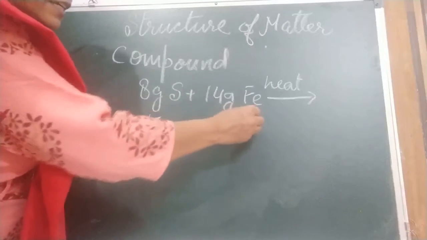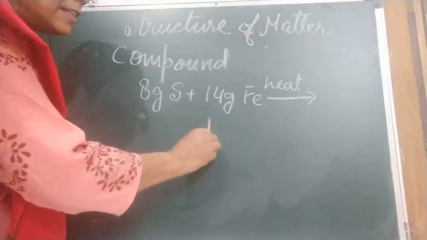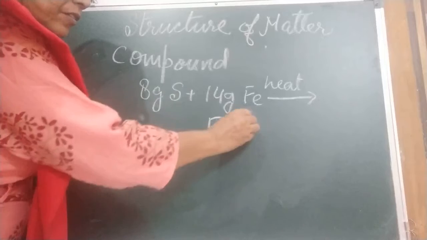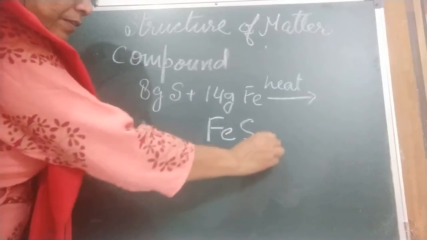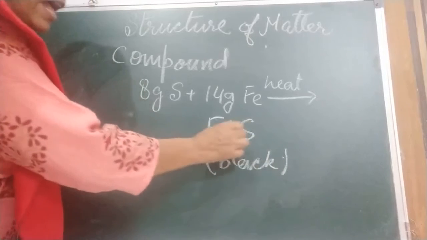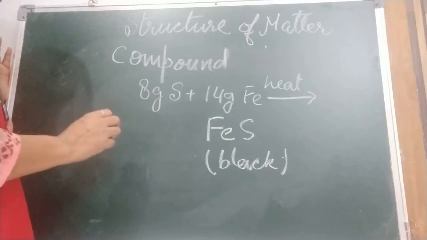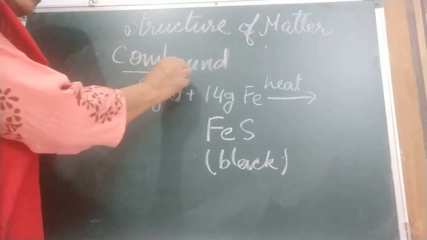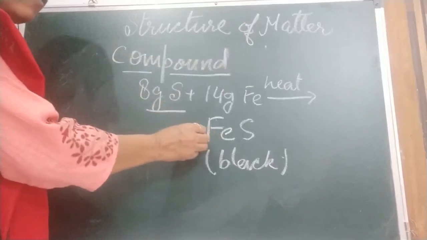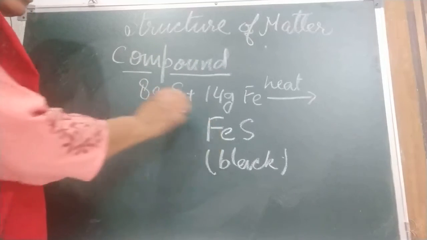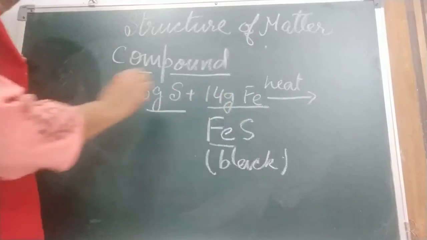And what are we going to call that? Iron sulfide. This is black in color. A black substance is formed. This is iron sulfide. So children, when the formation of a compound takes place, we cannot find any property of sulfur here. We will not find any property of iron.